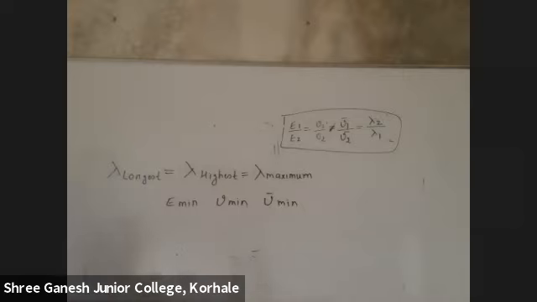If energy is less, since energy and frequency are directly proportional, frequency is less. Energy less, wave number less. Got it? Write down first.